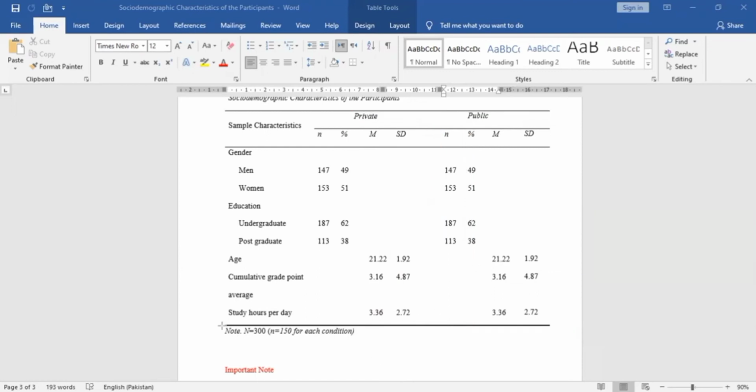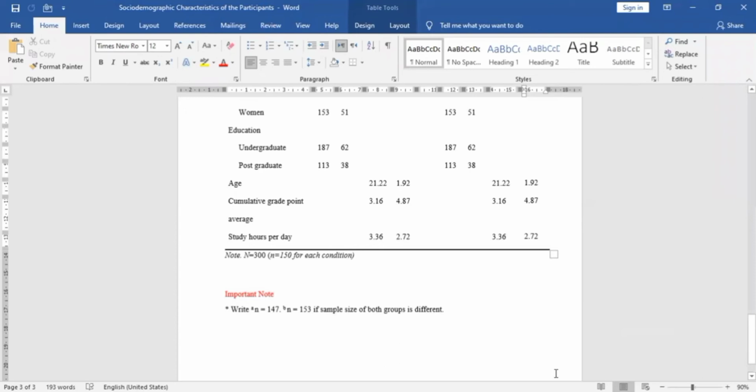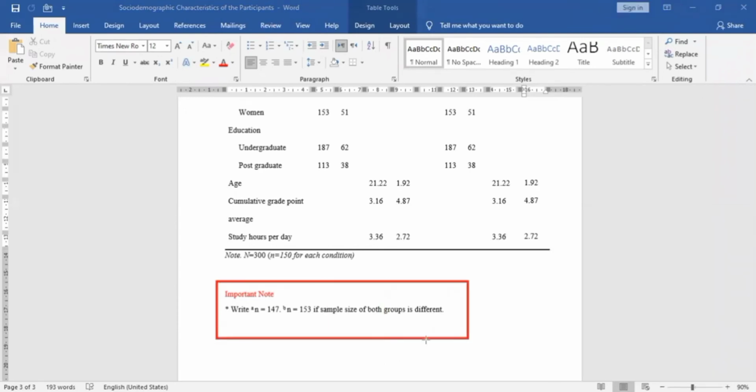In the note section, we will similarly write the sample size, and then we will write n is equal to 150 for each condition. We have to write the number of participants in each condition. So our number of participants is the same. So we have written n is equal to 150 for each condition, as we have 150 participants in public and 150 participants in private.